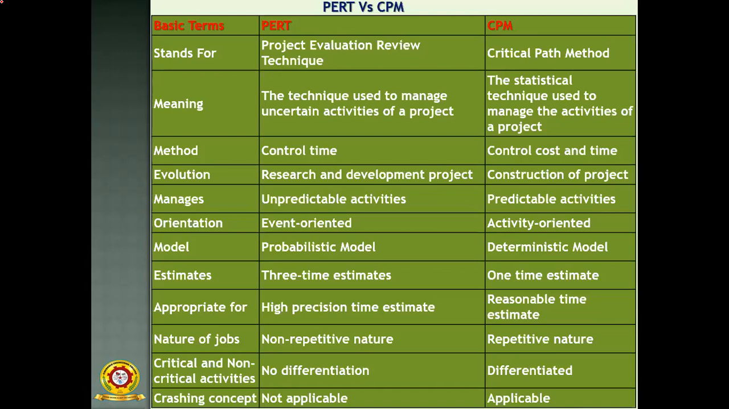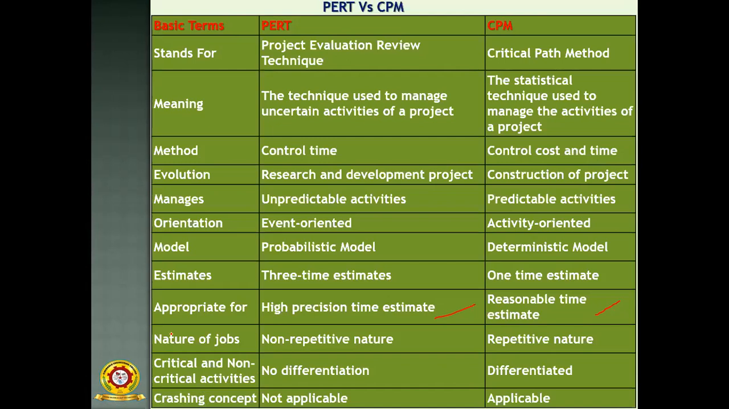Then after that, the basic terms: PERT is appropriate for high precision time estimates, and CPM for reasonable time estimates. PERT is suitable for high precision time estimates, and CPM is suitable for reasonable time estimates. High precision means you are expecting the highest value, and then we are estimating in the reasonable time estimate.